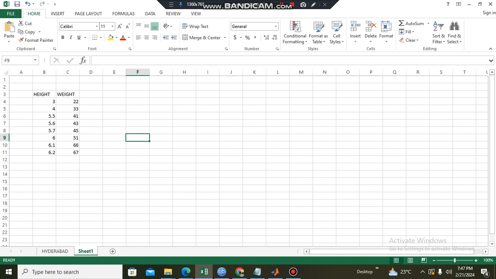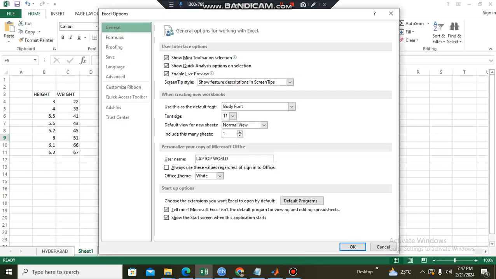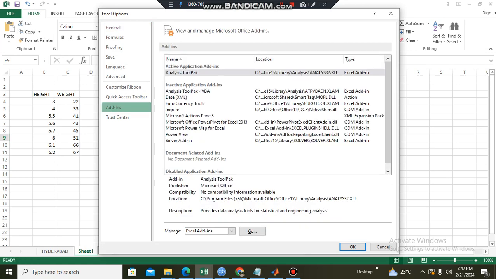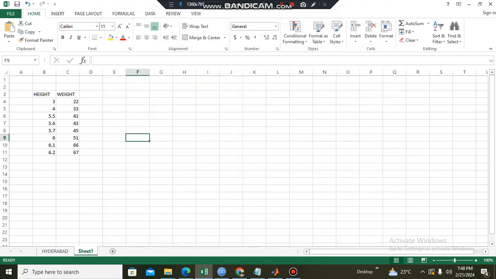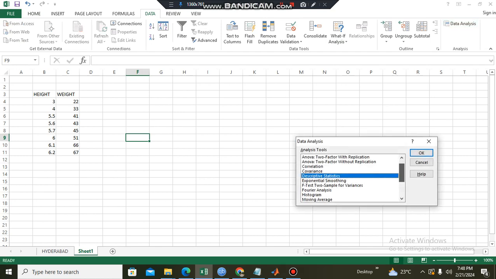Okay, first you need to go to File, then Options. You need to install some tools, add-ins, and this is the Analysis ToolPak. You must install it. Go check it, okay, and then go to Data and Data Analysis, and select Regression.